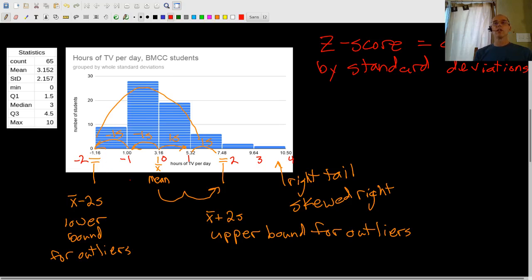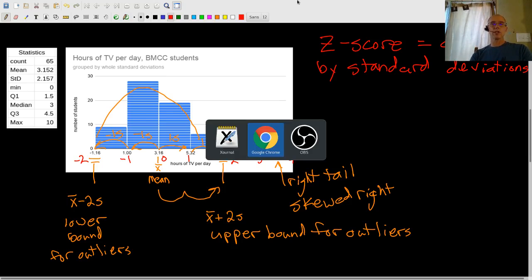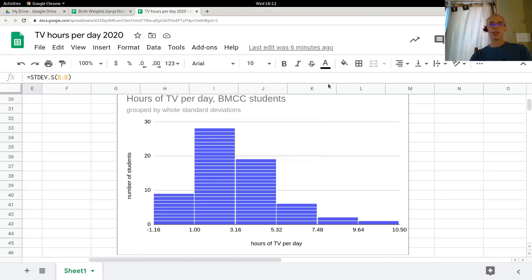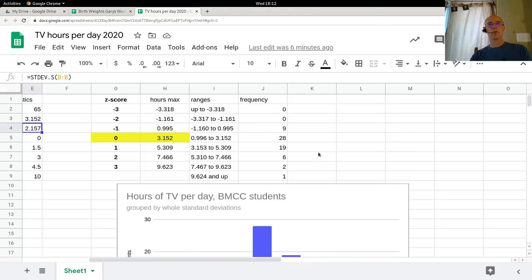Okay. So let's just check out some z-scores and do some counts in the spreadsheet. So I've already made some calculations up here where I take the mean and I subtract the standard deviation, and then I take the mean and I add the standard deviation.